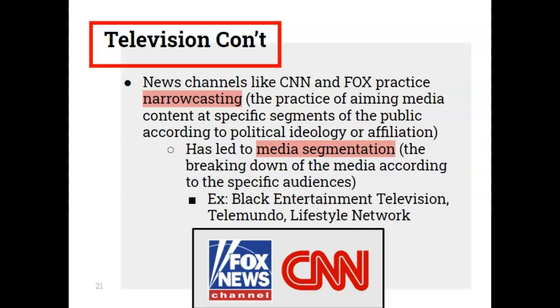And it's led to media segmentation, which is the breaking down of the media according to the specific audiences. So, for example, we not only see this in news networks with Fox News appealing more so to conservatives. CNN used to be the moderate, trusted news station, I guess you could say, or cable news network. Now it certainly has become much more liberal. But again, looking at other types of media that are more specific to certain types of audiences, we can look at BET or Black Entertainment Television, Telemundo, the Lifestyle Network, just to name a few.